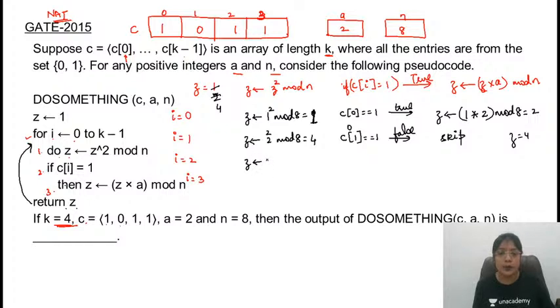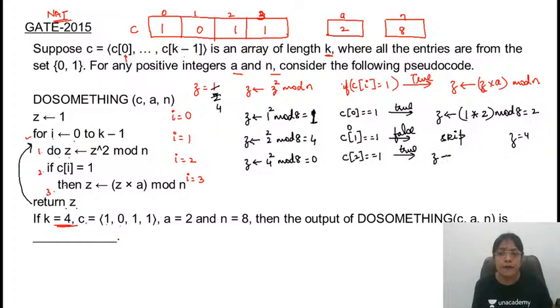Z will be z square mod 8. 4 square is nothing but 16 mod 8. What will be the remainder? It will be 0. C of i, C of 2. Is this equal to 1? Yes, it is equal to 1. So the condition is true. If the condition is true, then execute statement number 3.